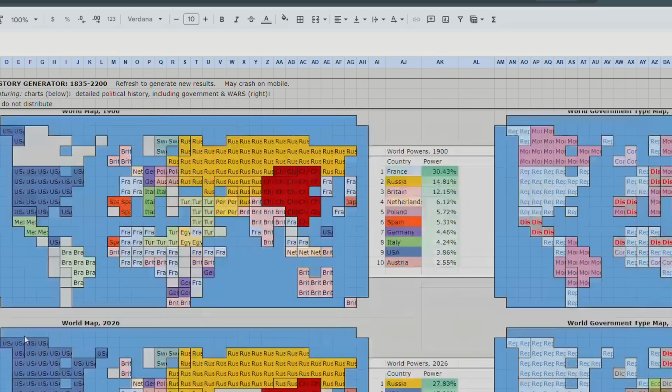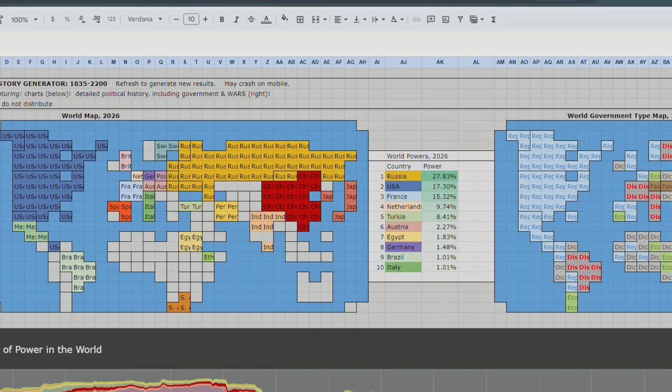Okay, let's do one last timeline. We got a Turkey timeline that's pretty cool. Hopefully this is a weird timeline. Timeline number 16.